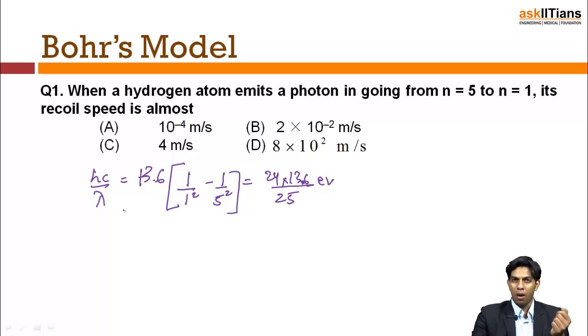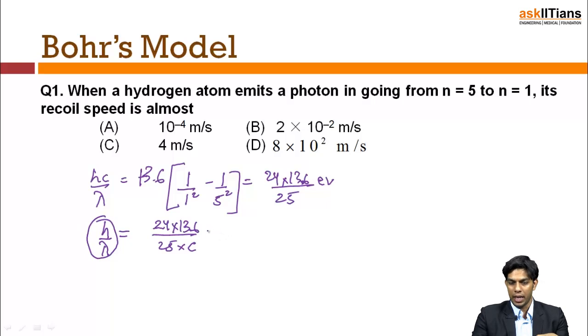Now I need to find out the recoil speed. Here is the step which will make the difference to the question. h by lambda is equal to 24 multiplied by 13.6 divided by 25 multiplied by c. I just took the c, speed of light, to the other side. Now h by lambda, according to de Broglie's principle, is momentum. That is, this is the momentum of the photon. Previously, at the initial condition, there was no photon.